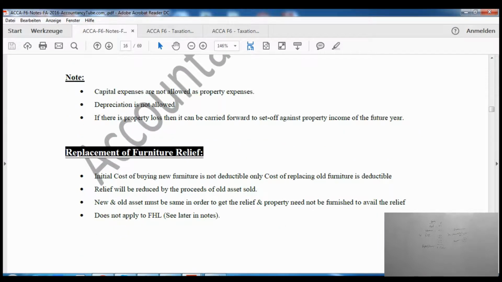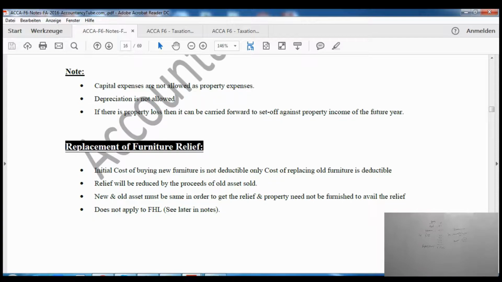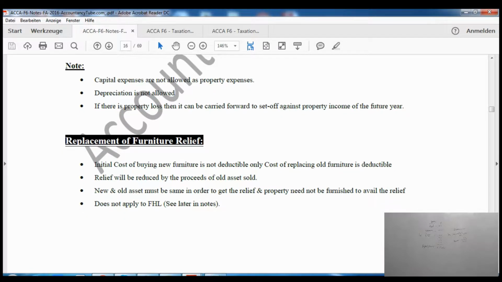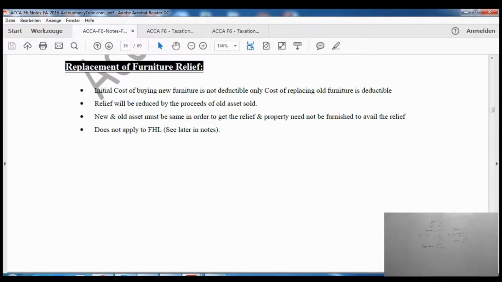Now, as it says, capital expenses are not allowed as property expenses, and even depreciation is not allowed as well. So if there is a property loss, it can be carried forward to set off against the property income of the future year. Now, this new thing, which is replacement of furniture relief, has recently been added. Like the name says, replacement of furniture. It is only given on the replacement. So if you have bought a new thing, you are not replacing anything, you just have bought a new thing.